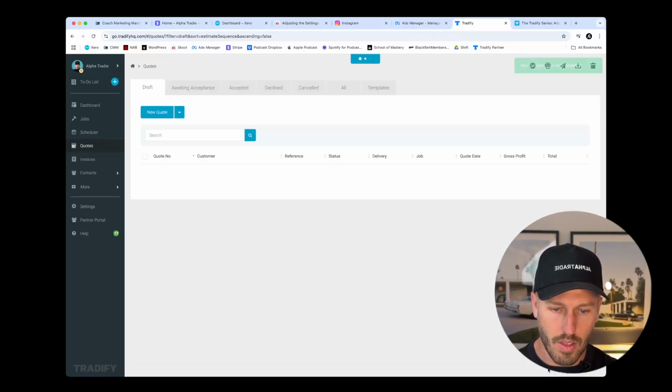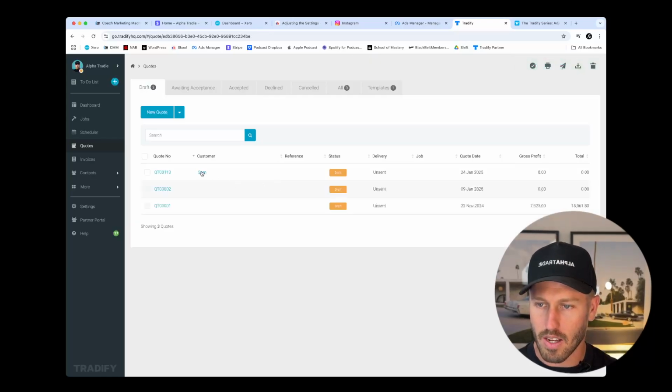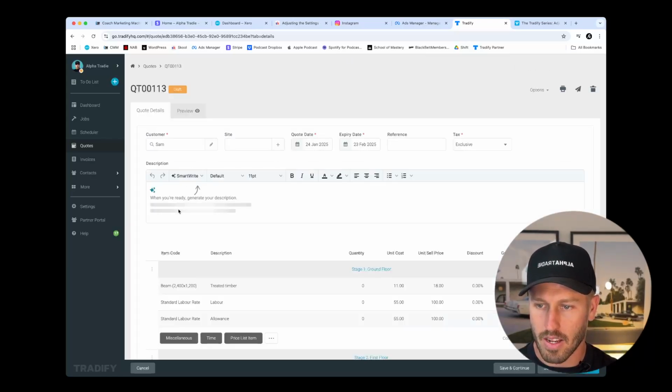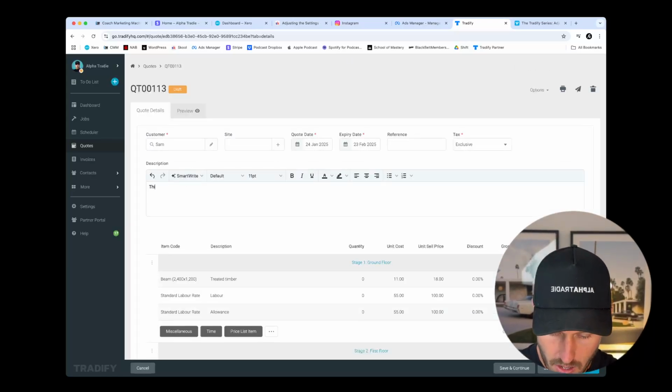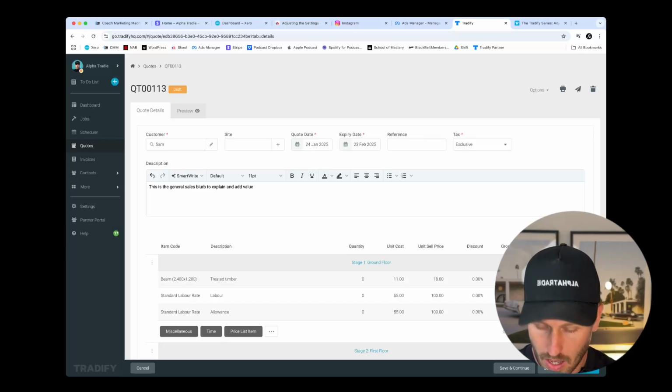Now, there is one additional component that you can add, is that you could add a sales description in here. This is the general sales blurb to explain and add value to the customer that is not scope related.